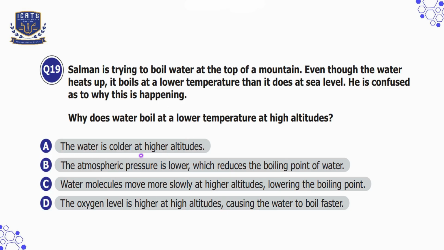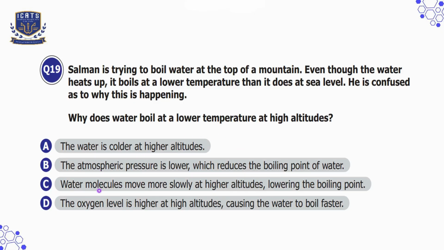Option A is the water is colder at high altitude, which is incorrect. While the air temperature might be colder at higher altitudes, this is not the reason for the lower boiling point. Option B, the atmospheric pressure is lower, which reduces the boiling point of water. So that is our correct option because lower atmospheric pressure at high altitude means water molecules need less energy to escape into vapor, which lowers the boiling point.